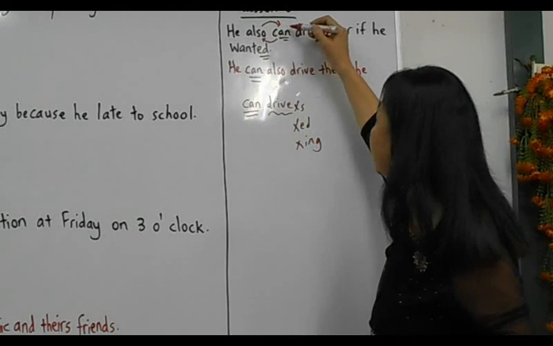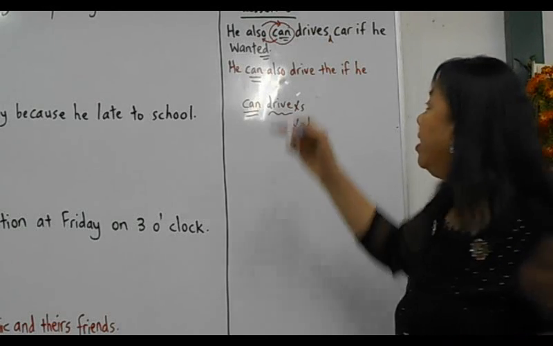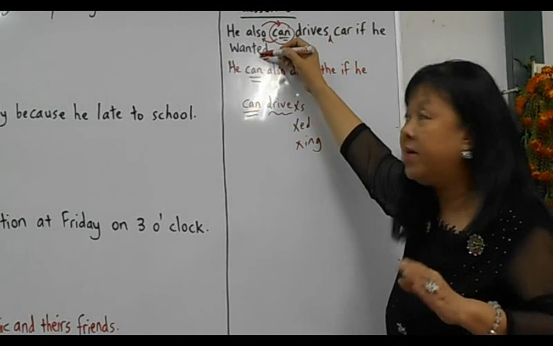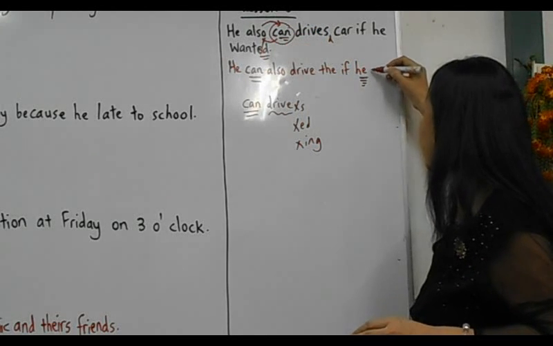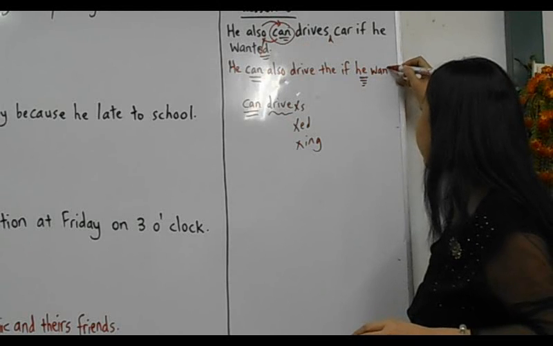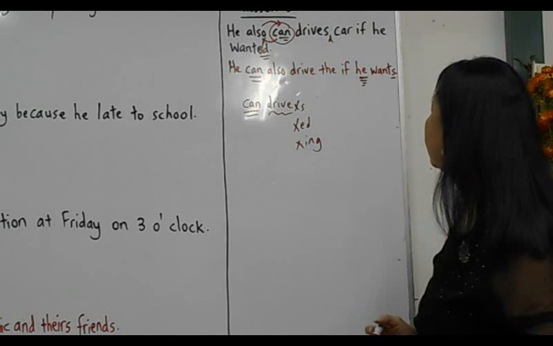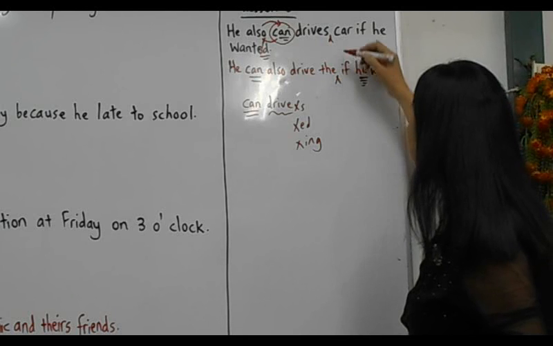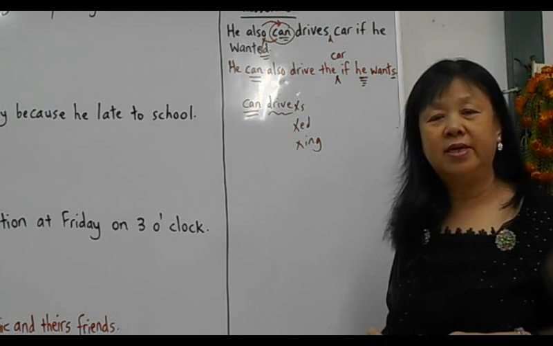Why? Because you are using can, which is the present. Therefore, present and present. Remember, verb agreement. Therefore, wanted should be he, she, it. The verb you have to put S. So this is your answer. So, here you need to say the car if he wants.